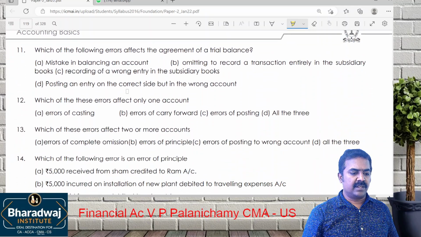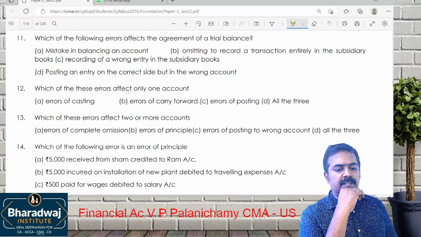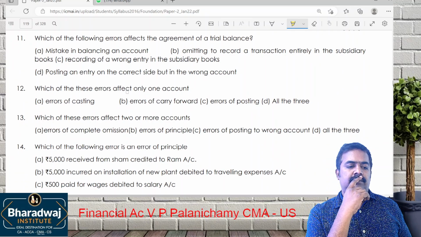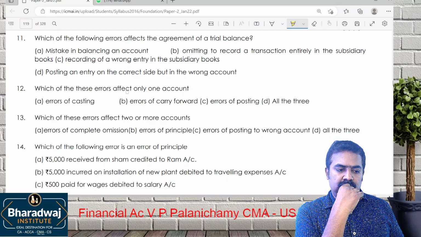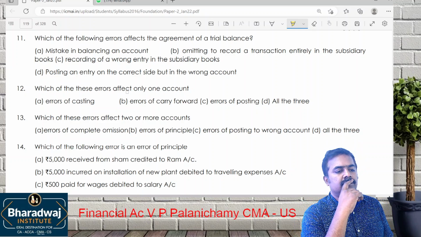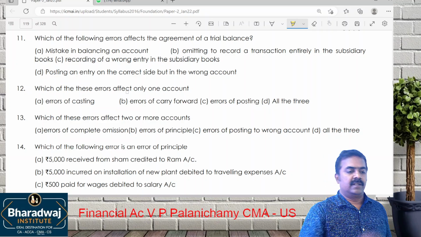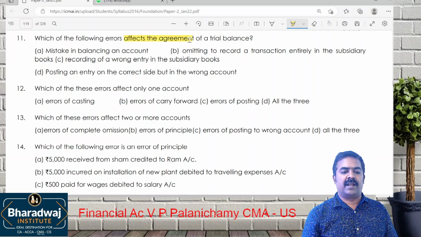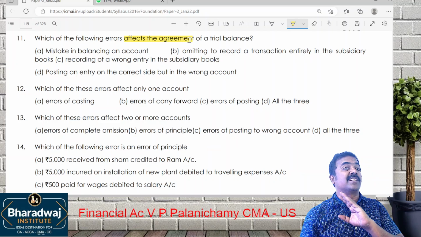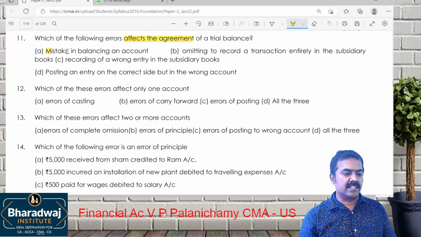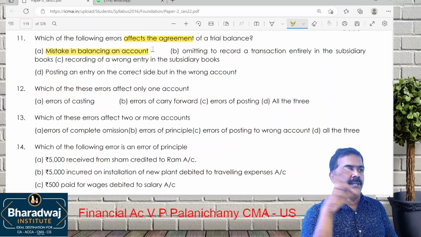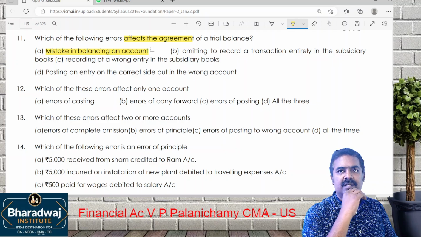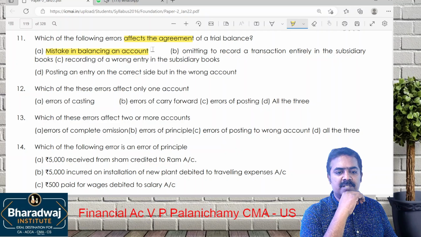Which of the following errors affect the agreement of trial balance? Because of which error trial balance will not tally? Mistaken balancing an account. If I balance just one account wrongly, either debit or credit will get affected. Trial balance will not tally.